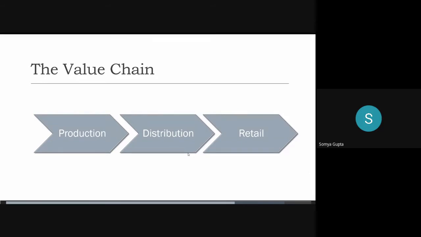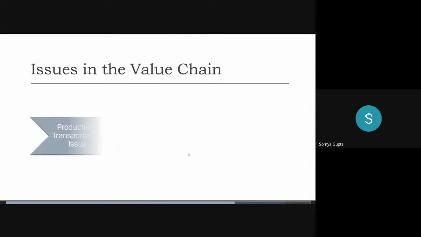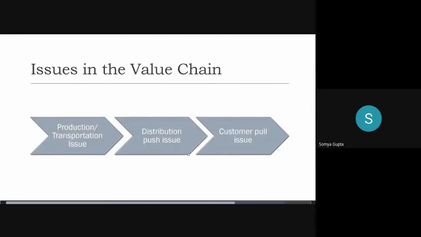So when we employ the value chain, we look at these issues. We're looking at any issue in production or transportation. Then we look at any distribution push issue. And then we look at any customer pull issue. So after you've done segmentation and you've narrowed it down to a particular segment, you then draw the value chain. And when you're drawing it, go through each of these three topics one by one and ask questions within each of them to pinpoint the issue.